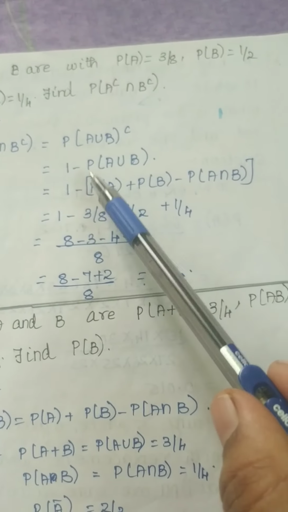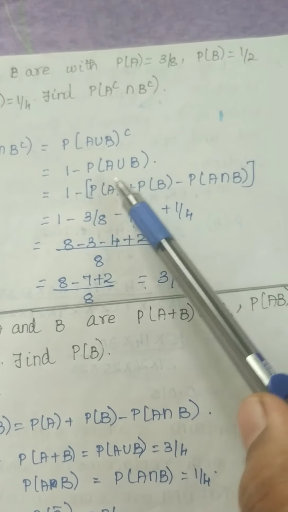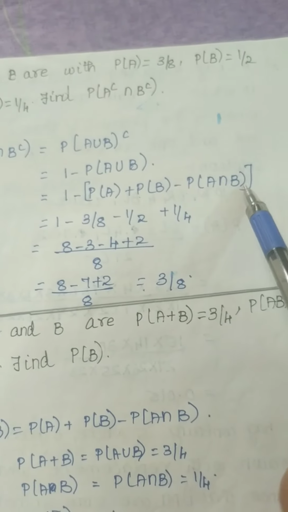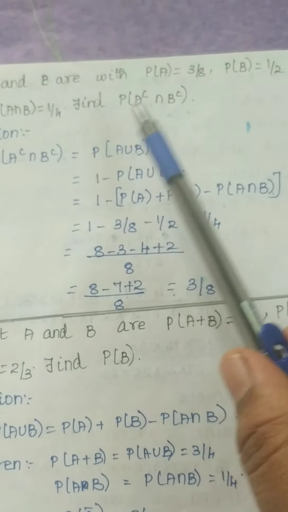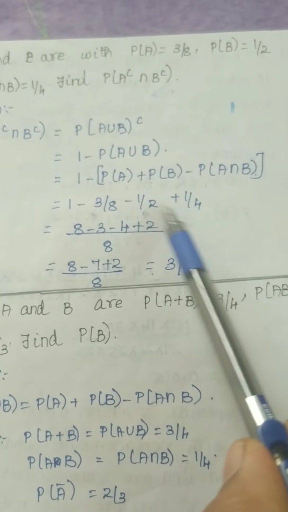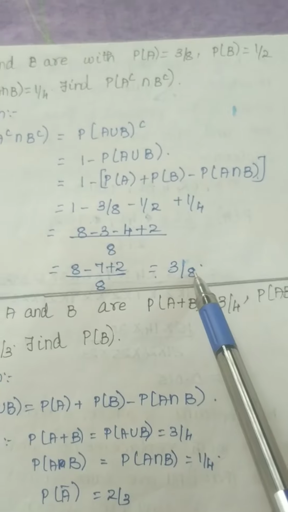You also know the formula for probability of A union B is probability of A plus probability of B minus probability of A intersection B. Now substitute all the values here. A, B and A intersection B are already given in the question. Substitute all the values, then simplify. You will get this answer.